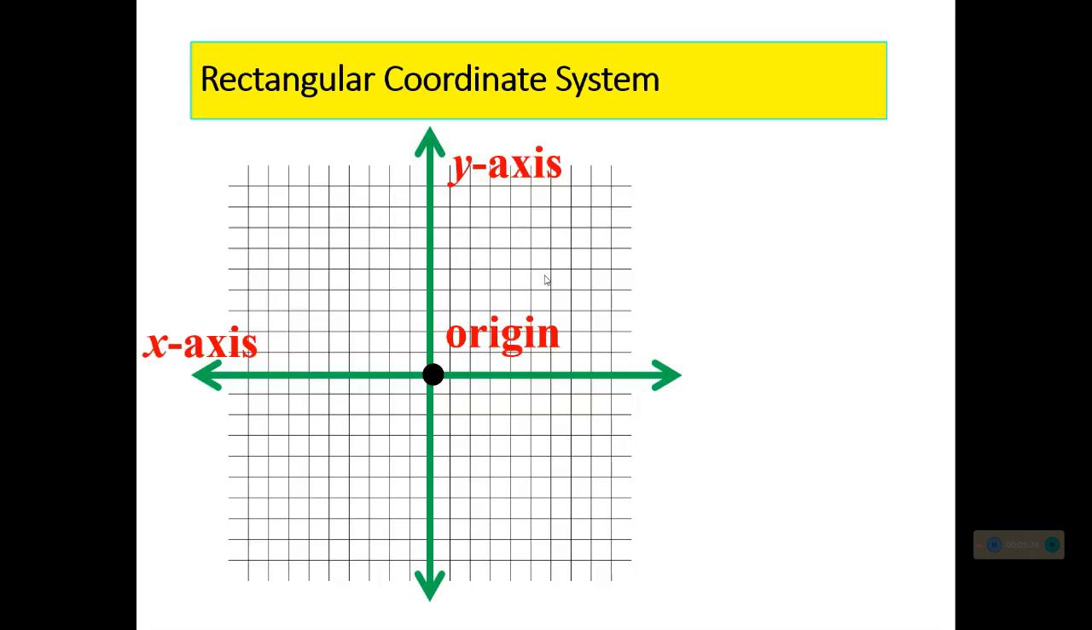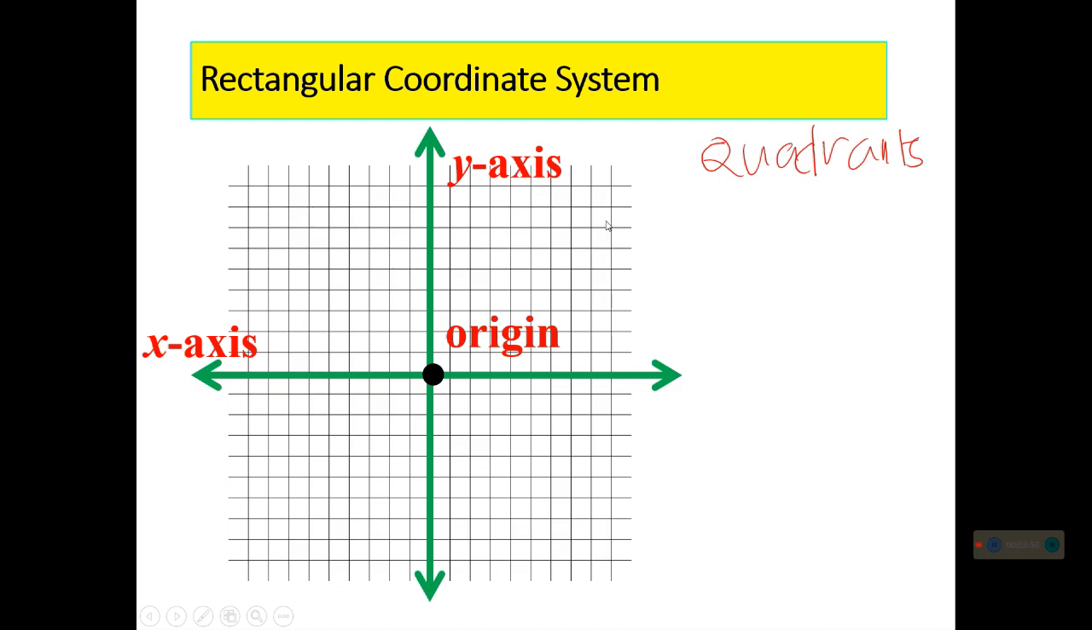Again, this is the rectangular coordinate system. As you have noticed, we have here four regions, and these four regions are what we call the quadrants. What do we mean by quadrants? These are the parts of our Cartesian coordinate system or Cartesian coordinate plane.